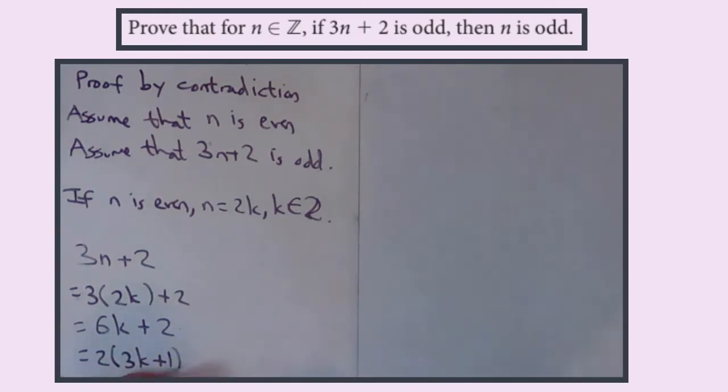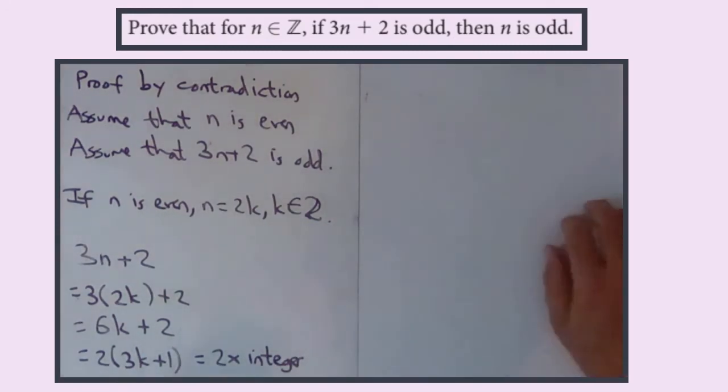So that is equals 2 times an integer, because we know that k is an integer, so 3k must be an integer, 3k plus 1 must be an integer, so whether it's odd or even, once we times it by 2, it will definitely be even.